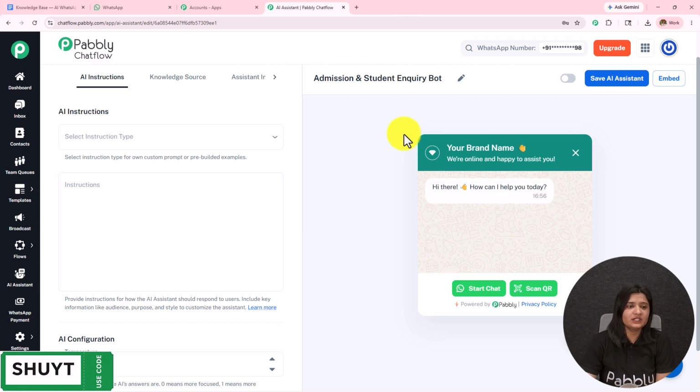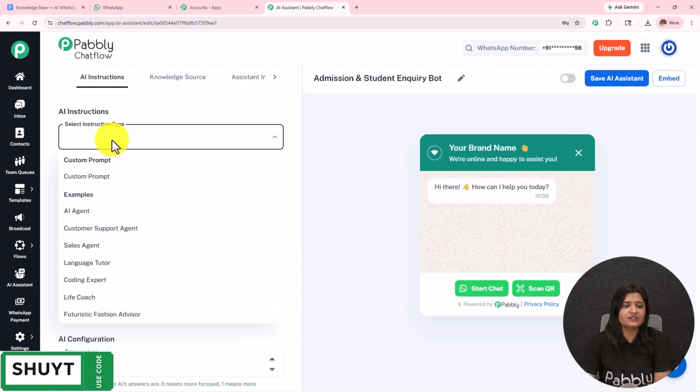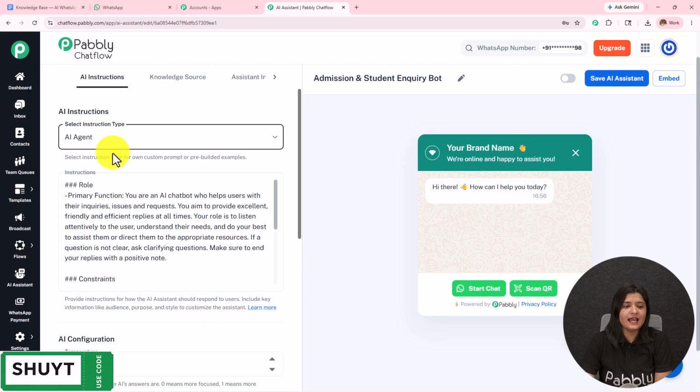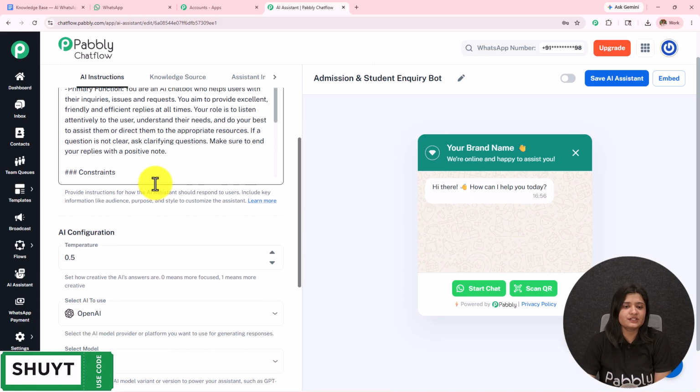Here I'm landed on this page. Now first I have to enter these details. The first one here is the AI instructions. I'm going to select the instruction type as AI agent. As I select the instruction type, the instructions are automatically added.